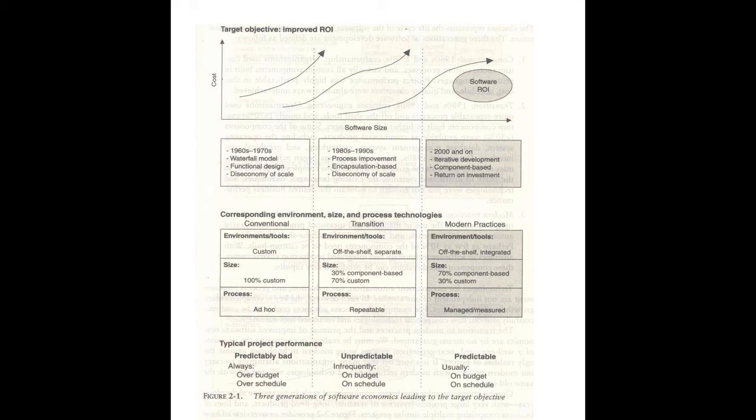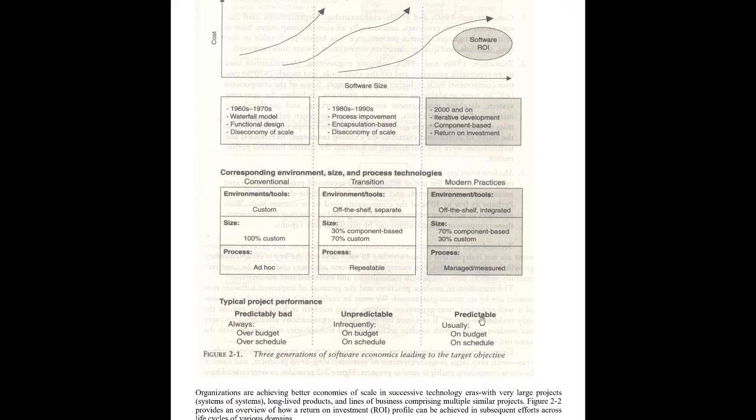And the last one is the typical project performance he has given like this. In earlier days, predictably bad. He is saying predictably bad means always over budget, always over schedule, meaning we are not able to implement the project within the stipulated time and at the estimated cost. But in the second phase, infrequently, only sometimes, it could be on budget, on schedule. But nowadays, usually means always, always on budget, on schedule. So that is what is going to happen.